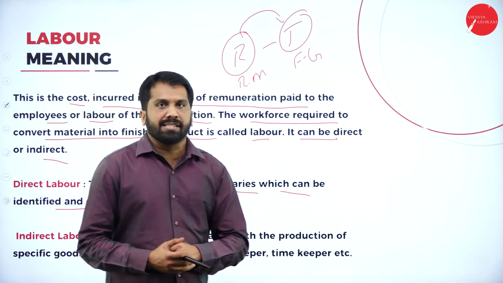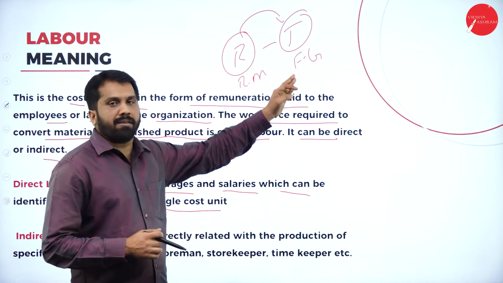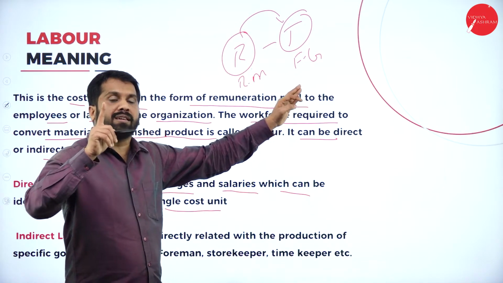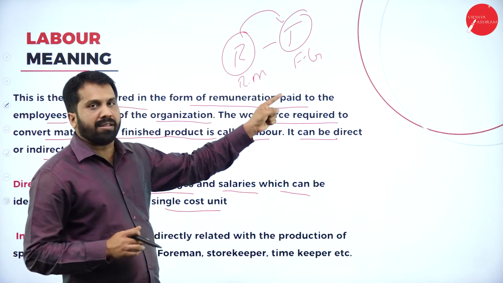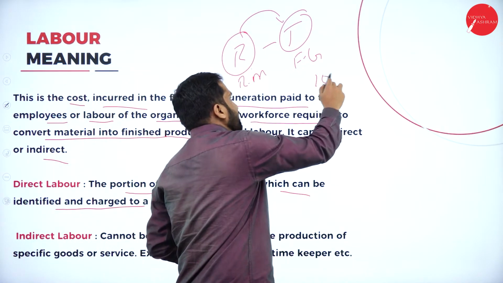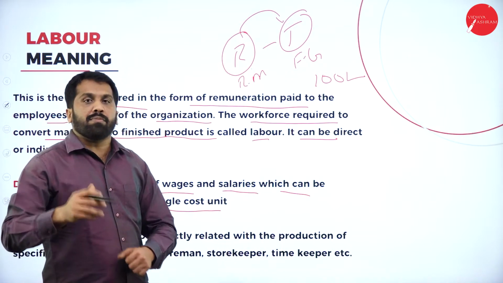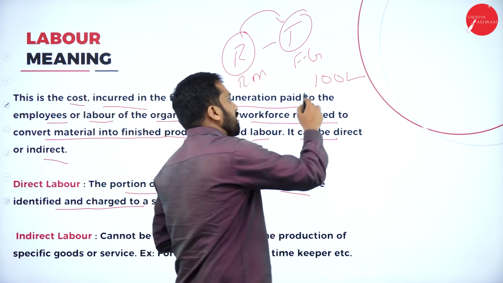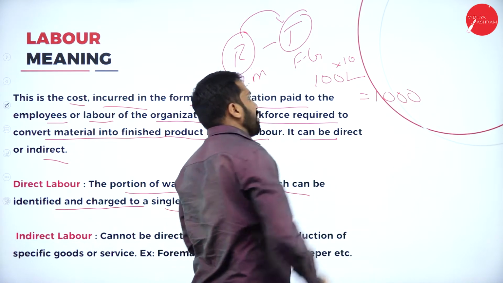I'll give you a simple example. You are the person converting rubber to tire. You manufactured one complete tire. Your target is, if you manufacture one tire, I'll give you 100 rupees as a salary. So this is direct labor. If you manufacture 10 tires, this will be 100 into 10, so you will be given 1000.